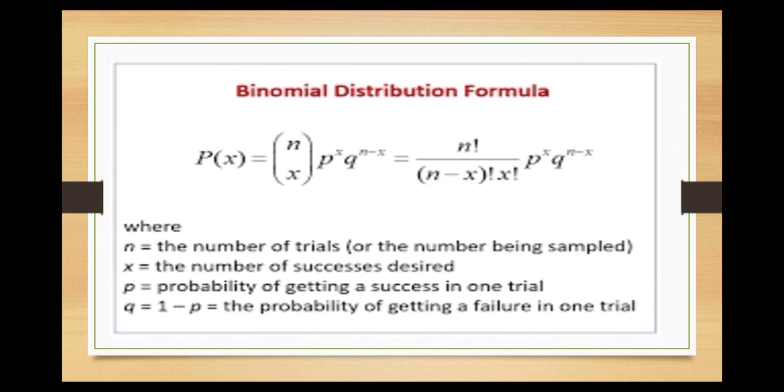Binomial distribution formula. Please see the picture, where n equals the number of trials or the number being sampled, x the number of successes desired, p the probability of getting a success in one trial, q equals 1 minus p, the probability of getting a failure in one trial.